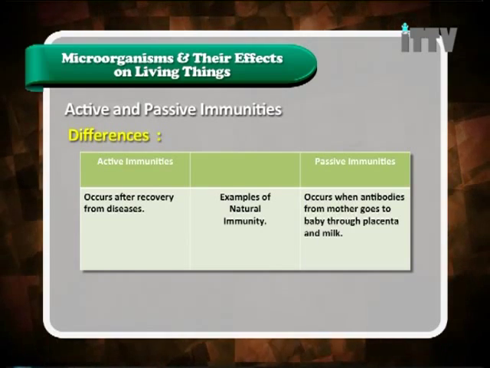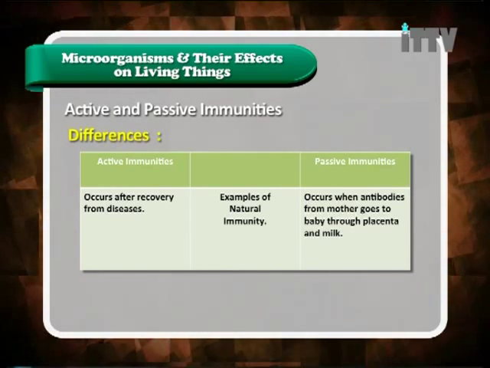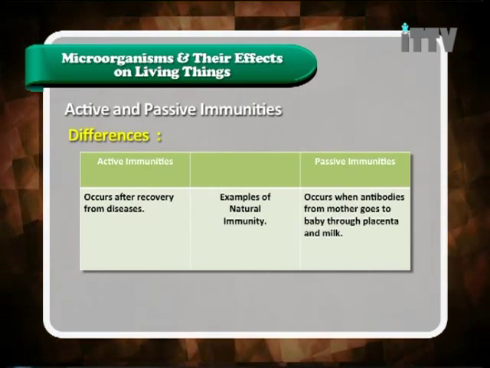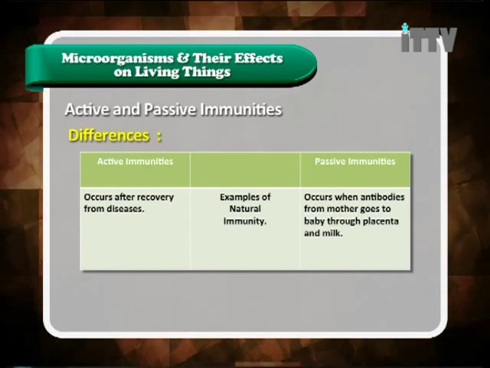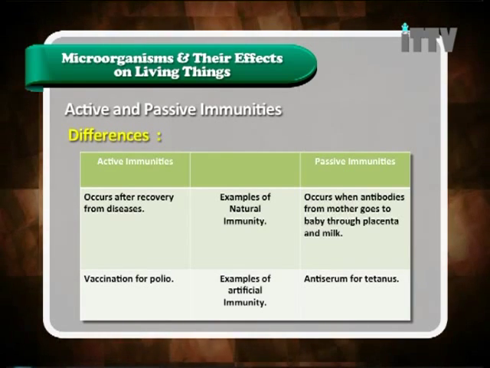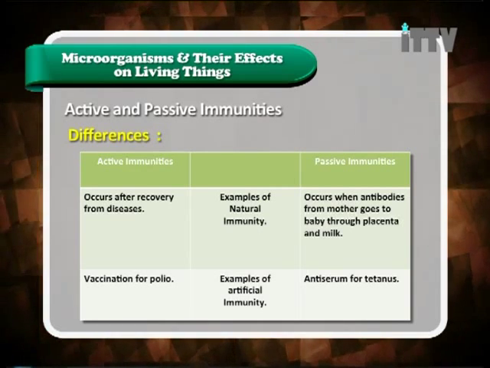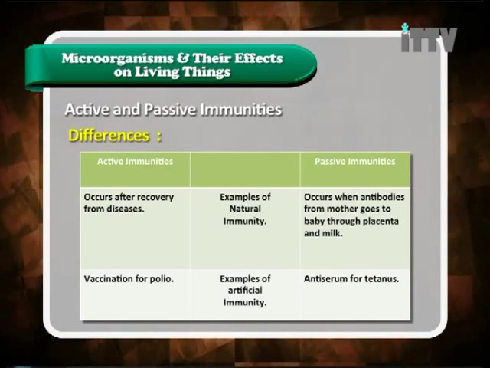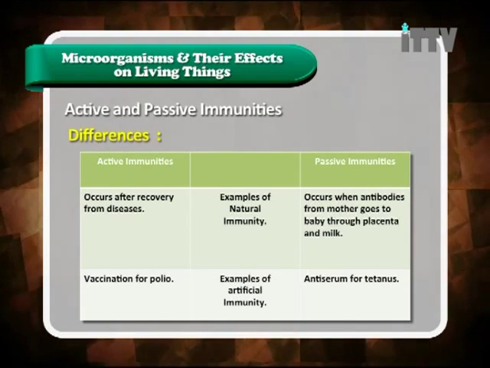An example of natural immunity in active immunity occurs after recovery from disease, while for passive immunity it occurs when antibodies from the mother go to the baby through the placenta and milk. Examples of artificial immunity in active immunity are vaccination for polio, while for passive immunity it is antiserum for tetanus.